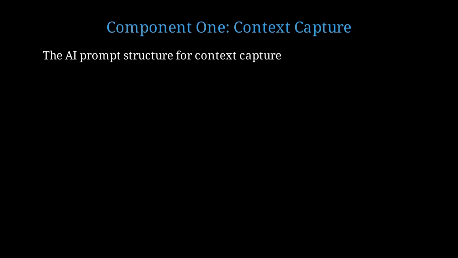Here's the exact format. Describe the failure event in detail. Include timestamps, people involved, decisions made, information available at the time, and environmental factors. Let's use a concrete example. On March 15th at 3 p.m., you deployed a code update to production. The deployment caused a database connection pool exhaustion. Service was down for 47 minutes. 12,000 users were affected.